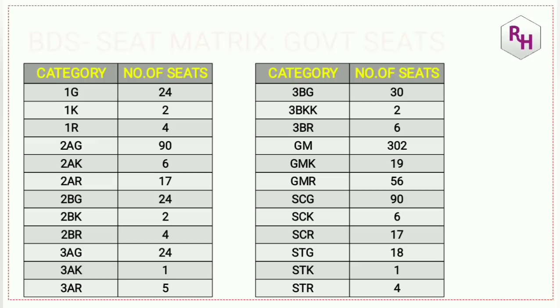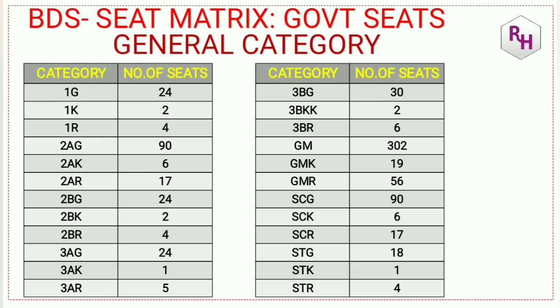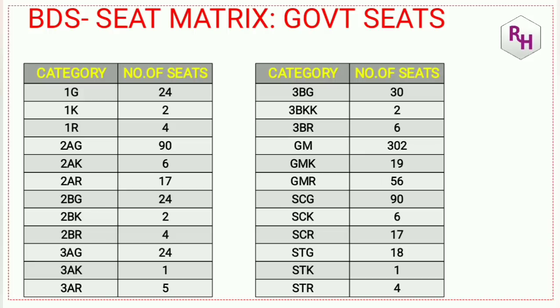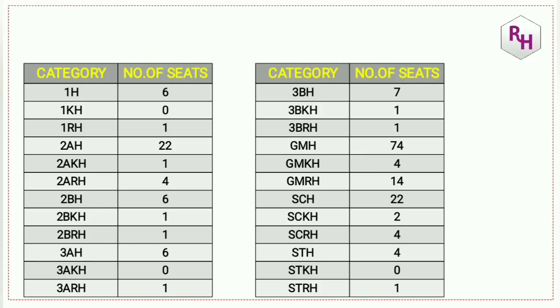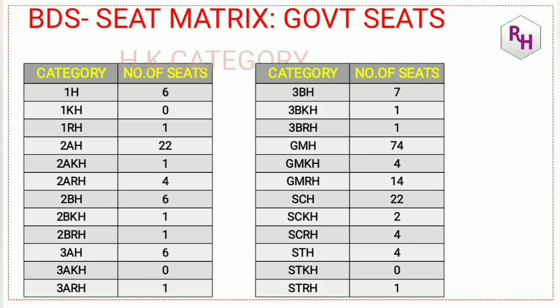Then you can see this is the BDS seat matrix. You can take a screenshot and see that. The highest number of seats you can see is GM, 302 seats. Next is the BDS seat matrix for the Hyderabad Karnataka category.